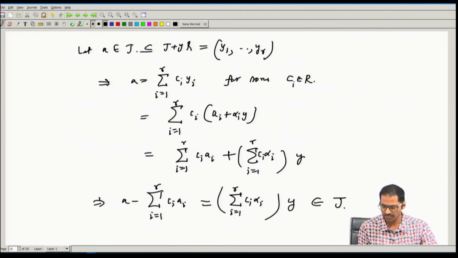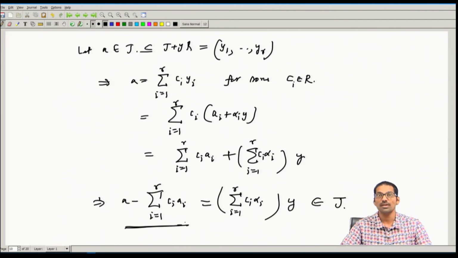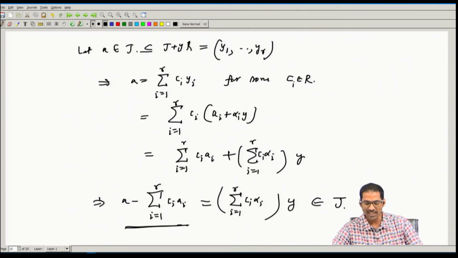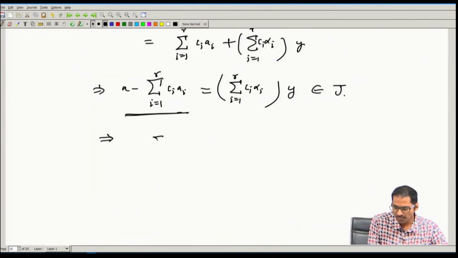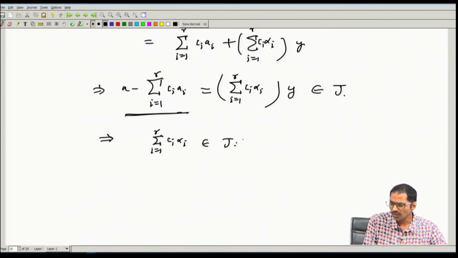This belongs to J, because a belongs to J and summation ci ai also belongs to J. This means that summation ci alpha i from 1 to r belongs to J colon ry.